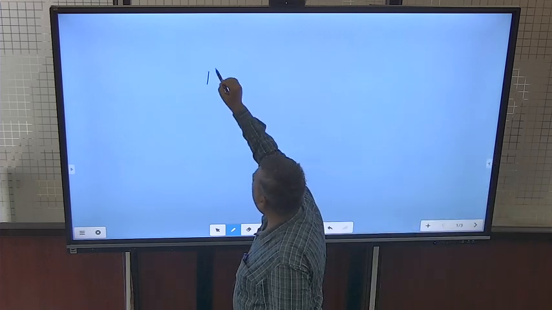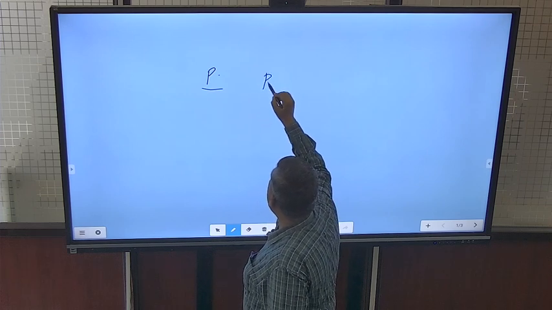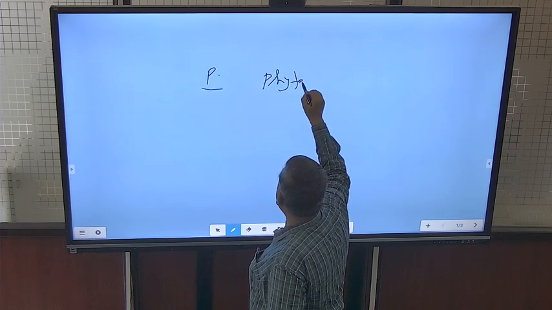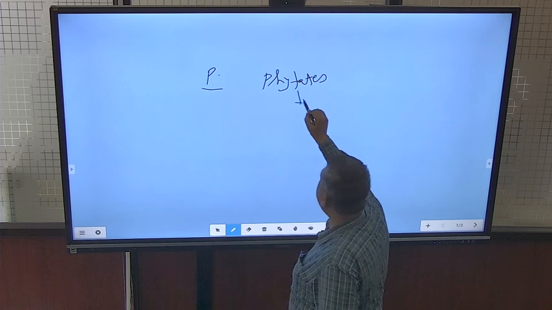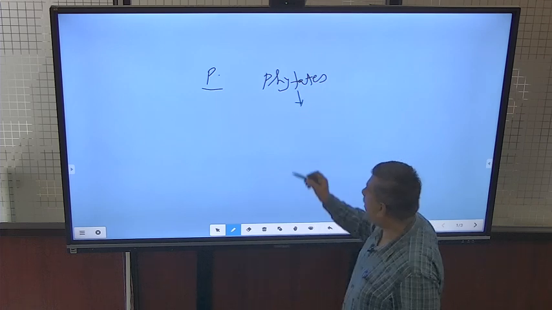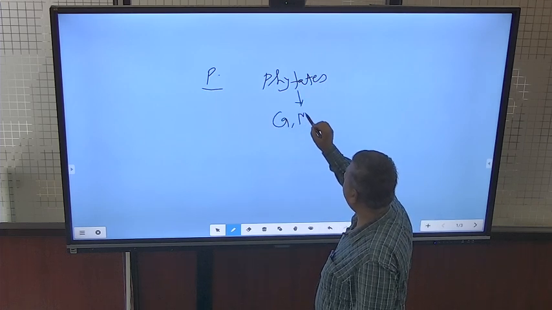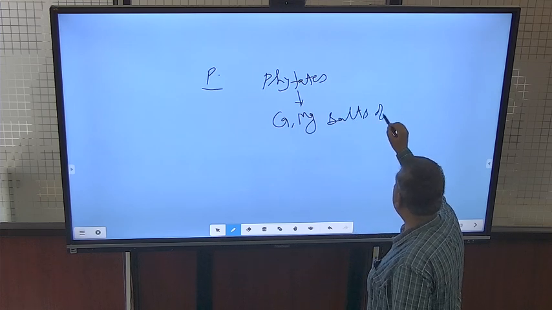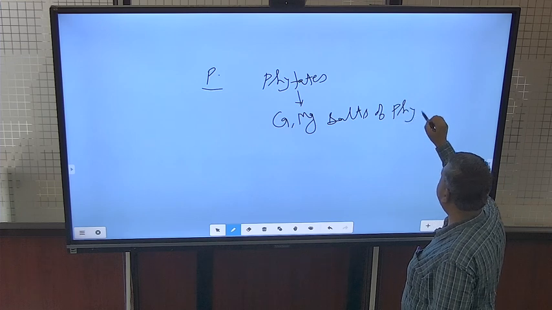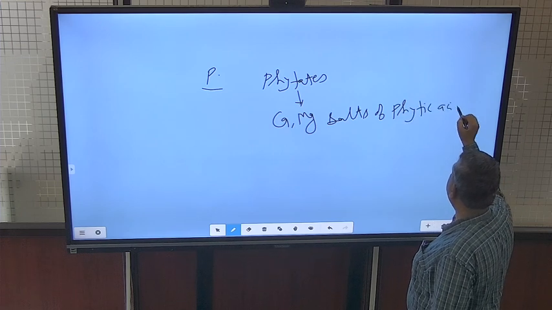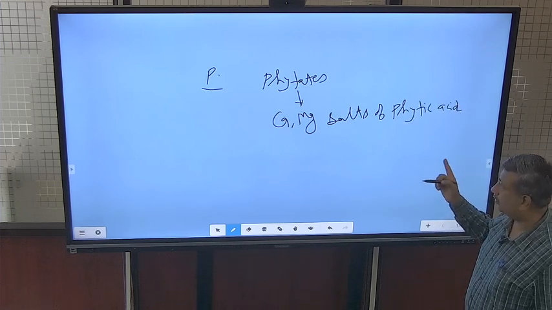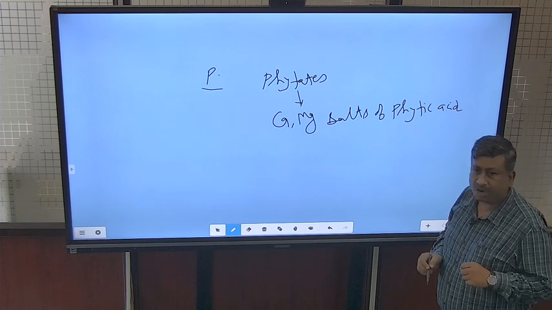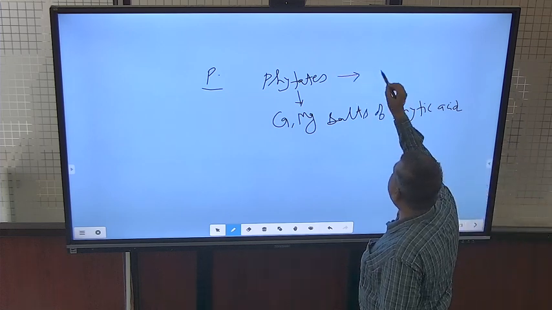Another role of phosphorus is in the formation of phytates. And these phytates are salts, particularly calcium, magnesium and other salts of phytic acid. This phytic acid is made up of phosphorus, and this is the major storage form of phosphorus in seeds.